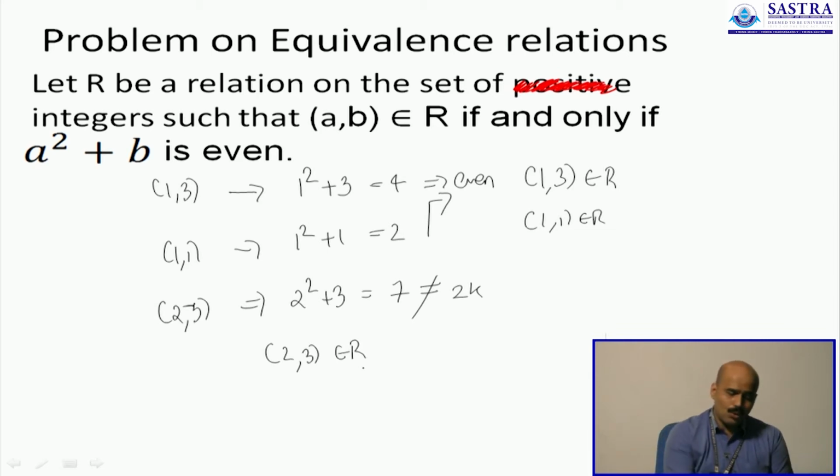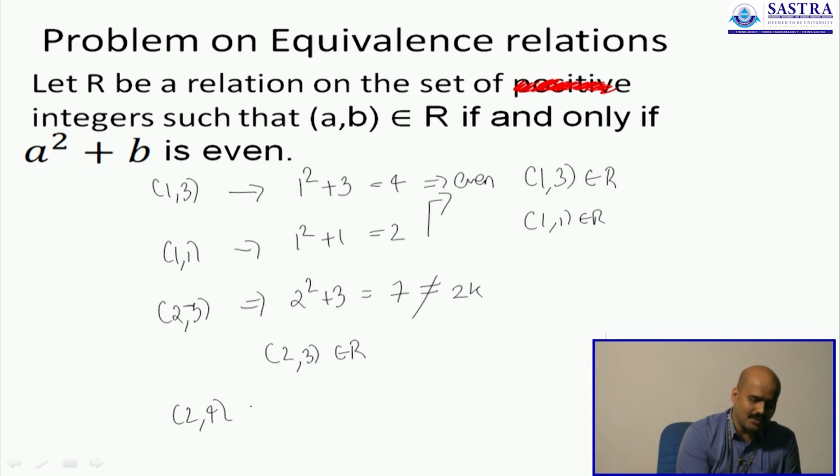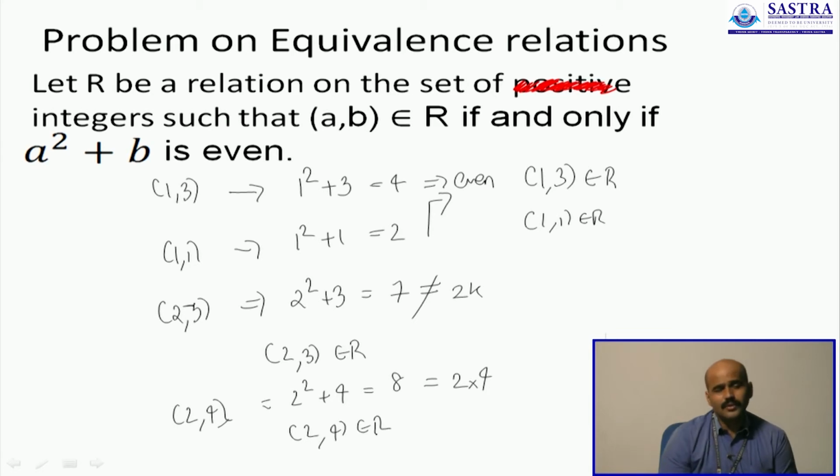So what about 2 comma 4 then? 2 comma 4 will give us 2 square plus 4, which is 4 plus 4, which is 8. 8 is of the form 2 times 4. So 2 comma 4 will belong to the relation. So not all pairs that can be generated are part of the relation. Some of them are part, some of them are not. But as I told you again, example is not the way to give the proof. You have to rigorously establish all the statements that you are claiming.